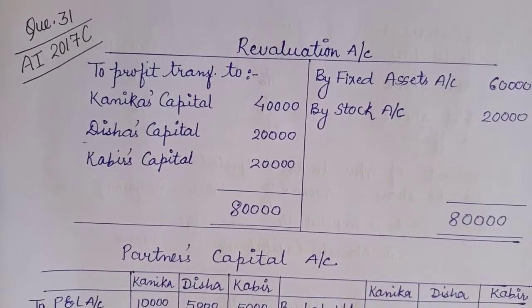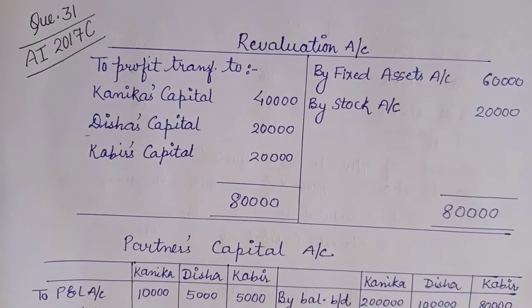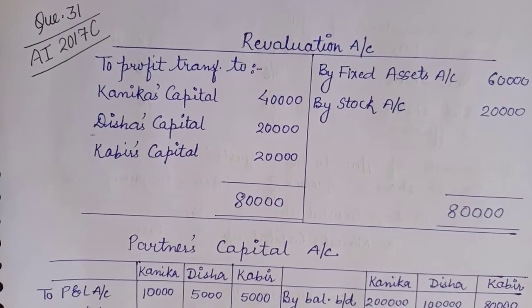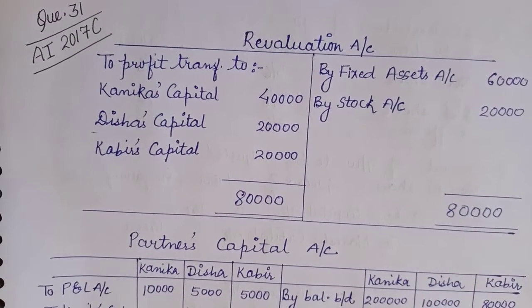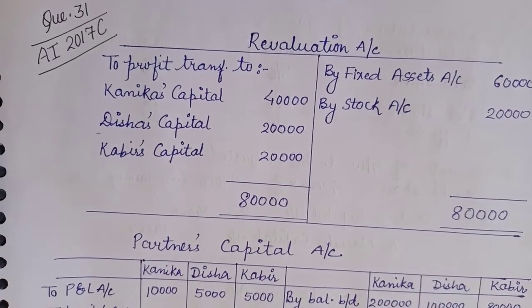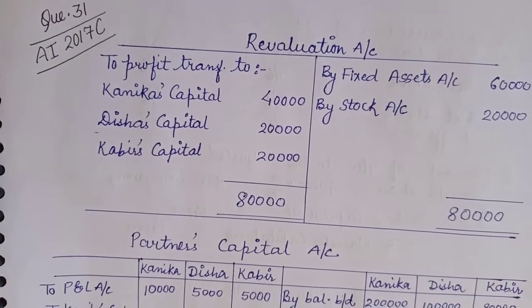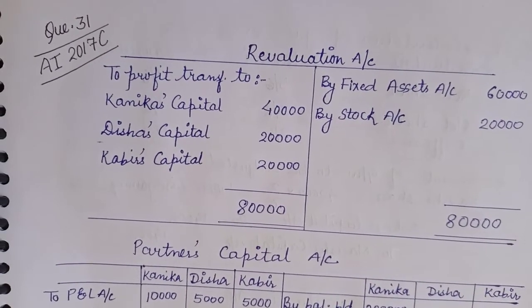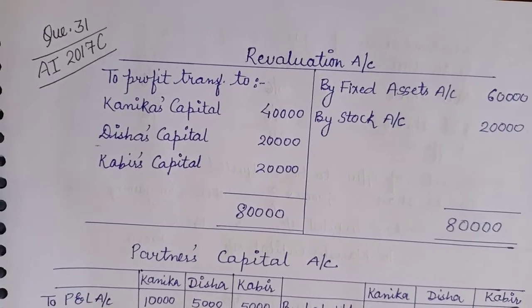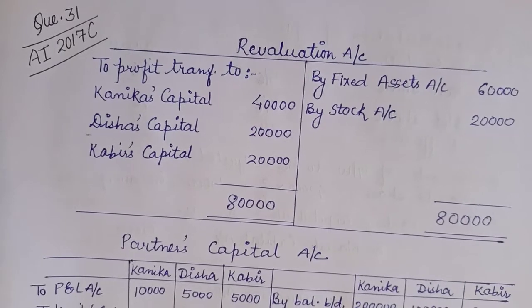Number 31 on page number 6.58. Kanika, Disha and Kabir were partners in the ratio 2:1:1 and their balance sheet is given. Kanika retired on 1st April 2016. One of the partners, that is Kanika, has retired. For this purpose, the following adjustments were agreed upon. So 4 adjustments are given and we have to prepare the revaluation account, capital account and the balance sheet of the reconstituted firm. So first of all, let us prepare the revaluation account.